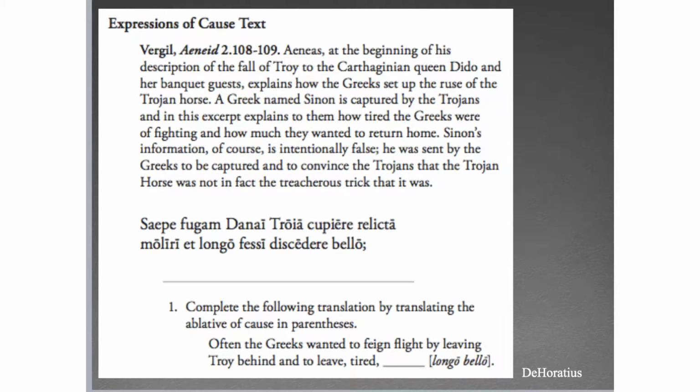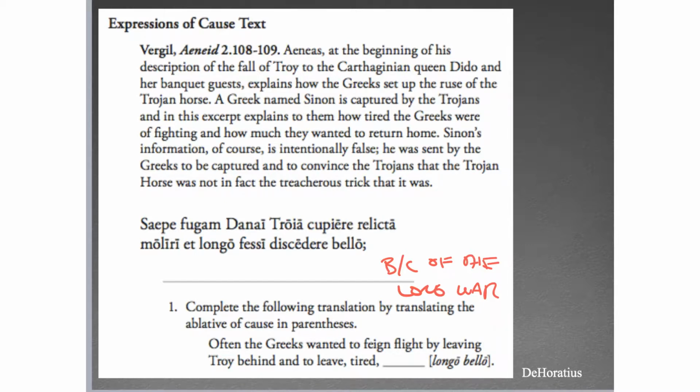All right. So often the Greeks wanted to feign flight by leaving Troy behind and to leave tired. The Greeks wanted to leave tired. Why did they want to leave? They wanted to leave longo bello. So, because of the long war. All right, and note that this really does not overlap with the ablative of means. They're not leaving by means of the long war. The long war is not the agent, the driver of them leaving, right? It is the cause of them leaving.